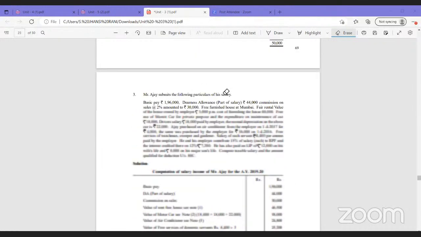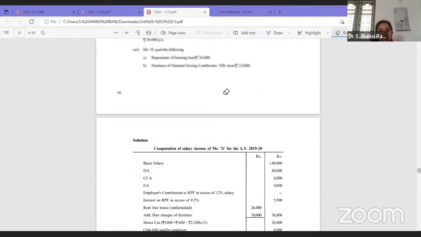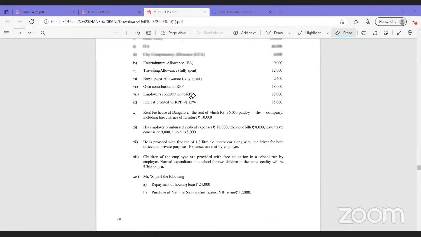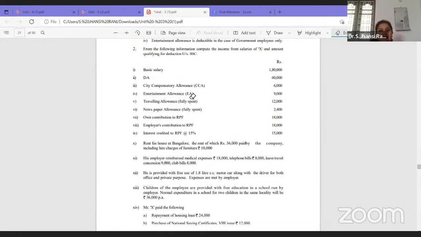Madam, if we practice some more problems, then we can be confident. Yes, that's right, sir, because according to the situation we have to take the decisions and do the calculations. So sir, in the next class, we'll try to complete income from house property, and income from business and profession, and complete block 1 so that we can go on to the other blocks.